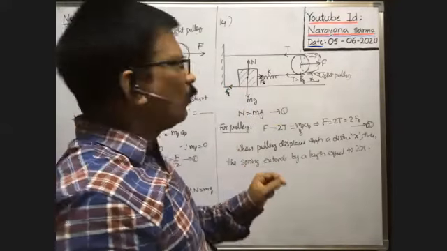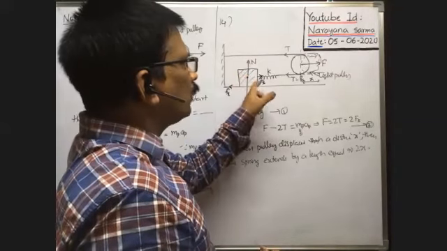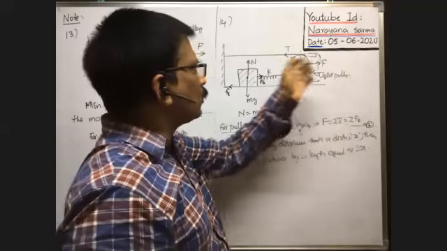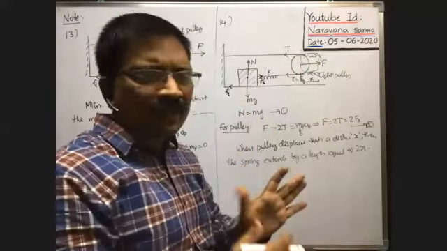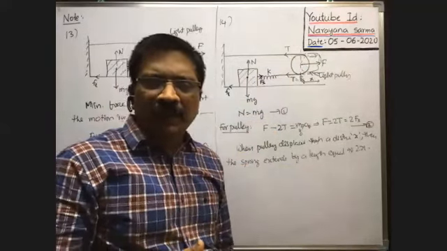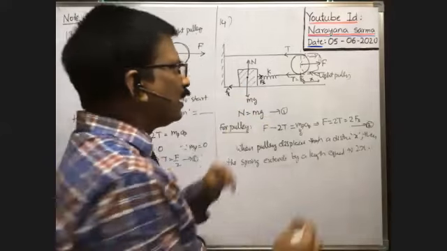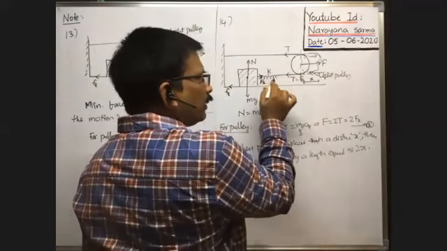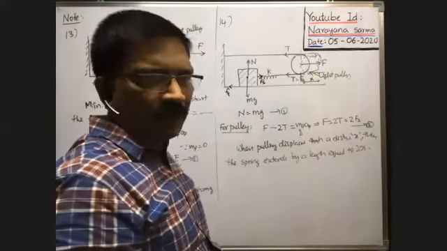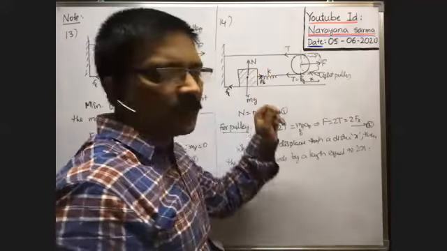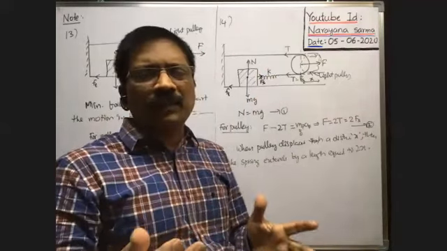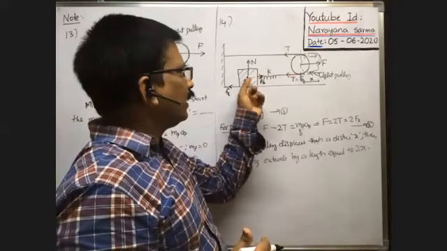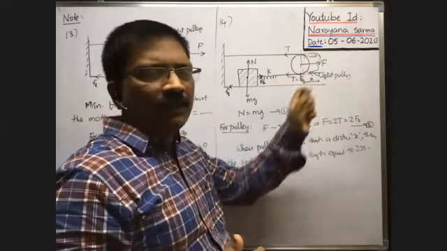Our problem is, what is the condition for the block to move, or what is the minimum force required to pull the pulley in the forward direction so that the block just starts sliding, not slides. The block does not slide. But whenever the pulley is displaced through a distance here, as it is a spring, the spring will extend. Whenever the spring extends, spring force is developed. If there is no extension in the spring, there is no question of spring force developed. Whenever spring force is not there, the block is not even pulled in the forward direction.